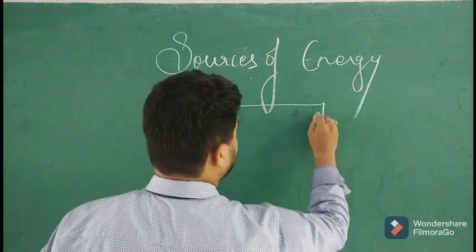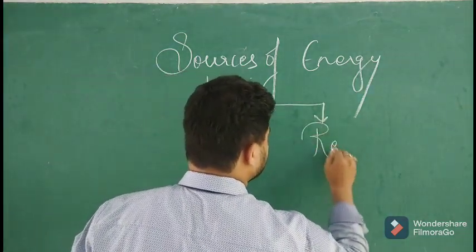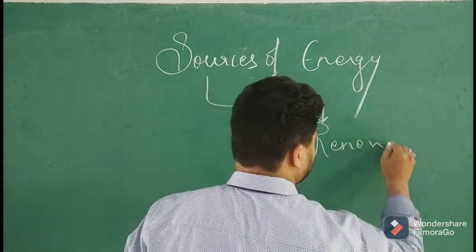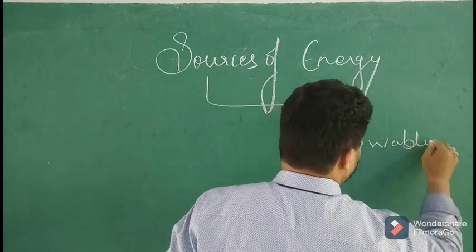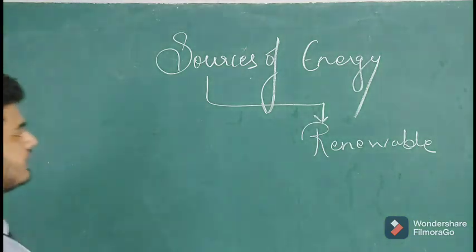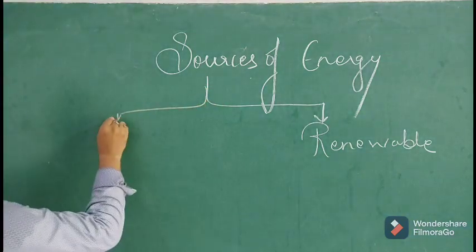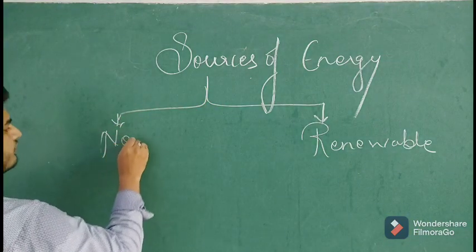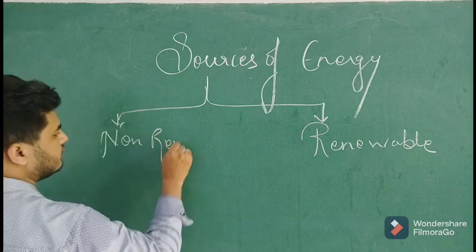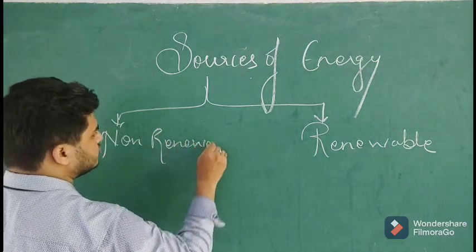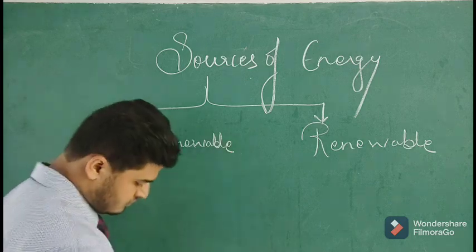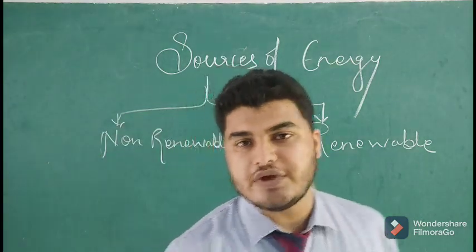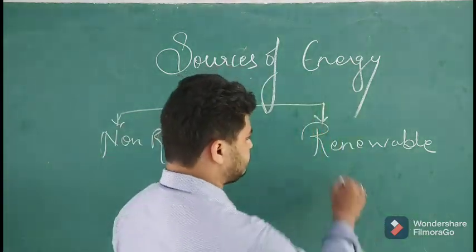One is called renewable source of energy. And the other one is called non-renewable source of energy. Renewable source of energy is what?